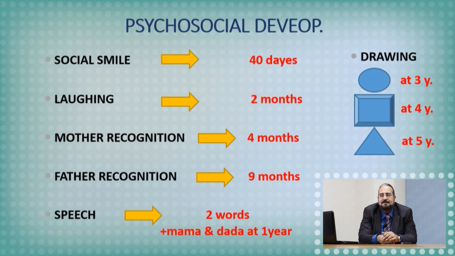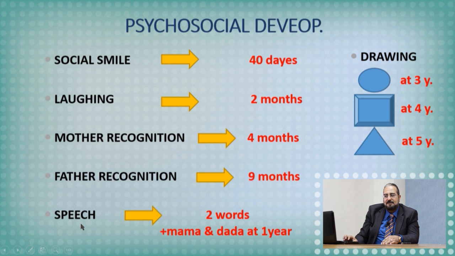Very important date. Then laughing with a voice, usually around 2 months, important also, as we will see after. Mother recognition, usually around 4 months, then father recognition, usually around 9 months. These items depend on who is giving the care to the infant. Suppose this is the dada, so we can say dada recognition. Suppose the father is the one who gave him the care, so this is the father recognition. So this is variable according to who is giving him the care.